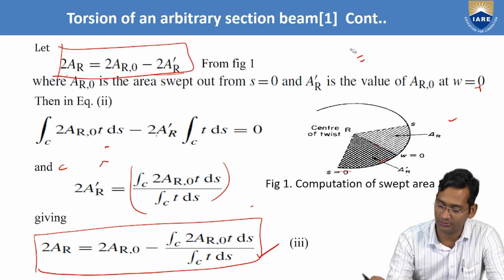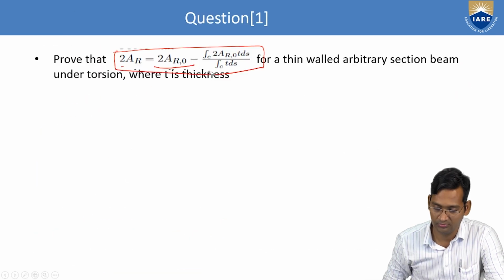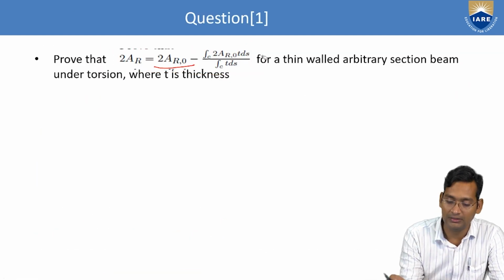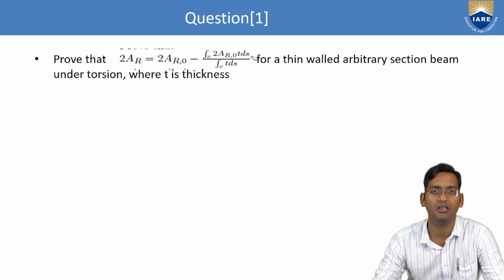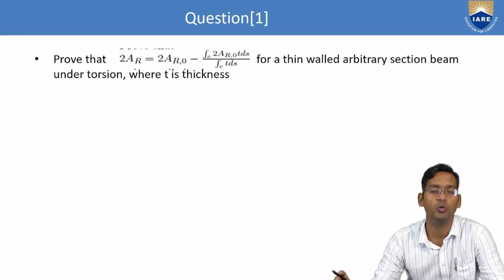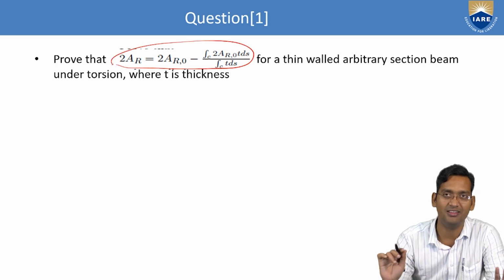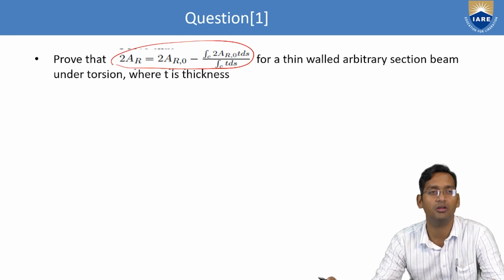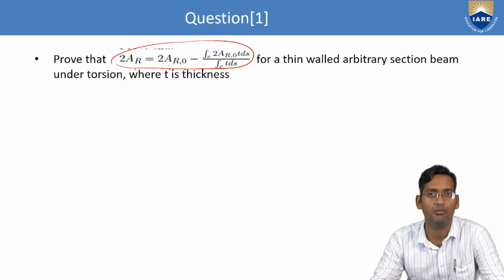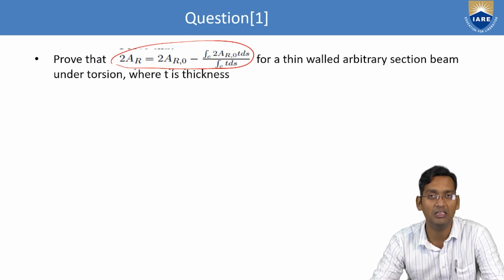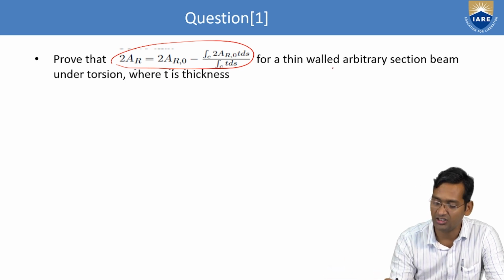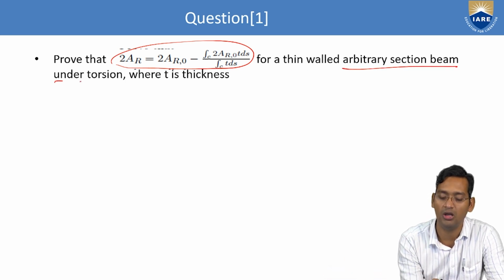Okay, so let me recall quickly once. So just see, this time the question is just numerical type: prove that 2AR equals 2AR comma naught minus integral of C 2AR comma C TDS by integral C TDS. This we have to derive. That is given in the question itself. Earlier, whatever the conditions were there, we derived. But this time they directly gave the equation that we have to derive. Right. And the condition also is given: arbitrary section beam under torsion.